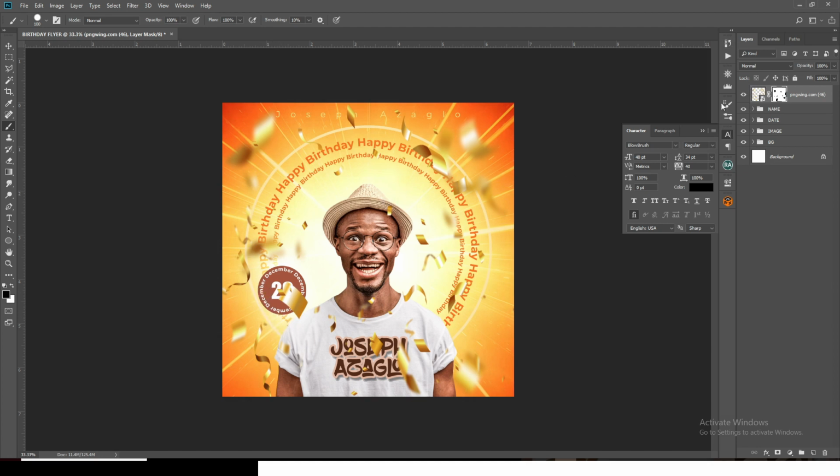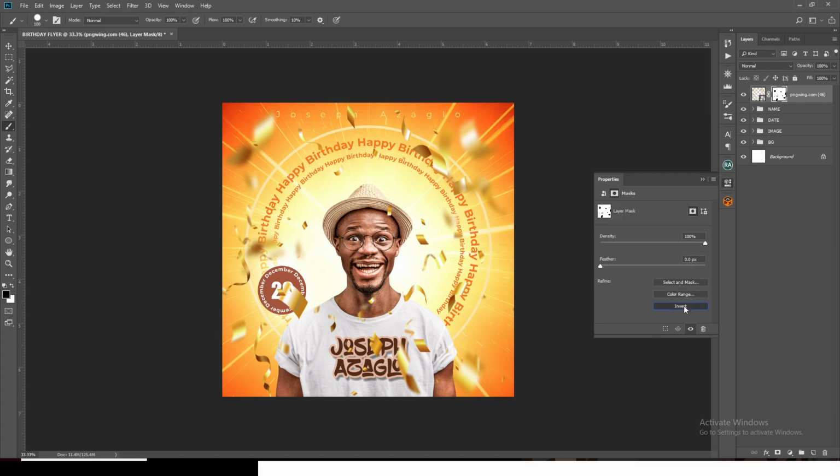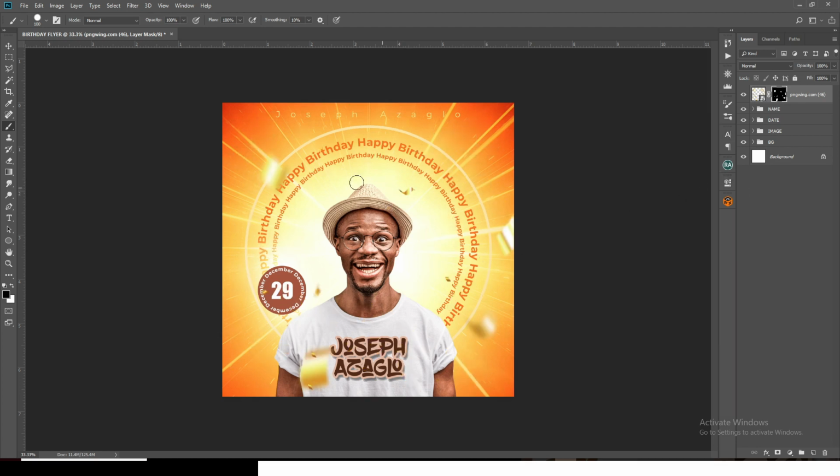So once we are done with it, I want you to double click there and then click on invert. Yeah. So we have these ones in there. They're not many, but they are effective and nice.